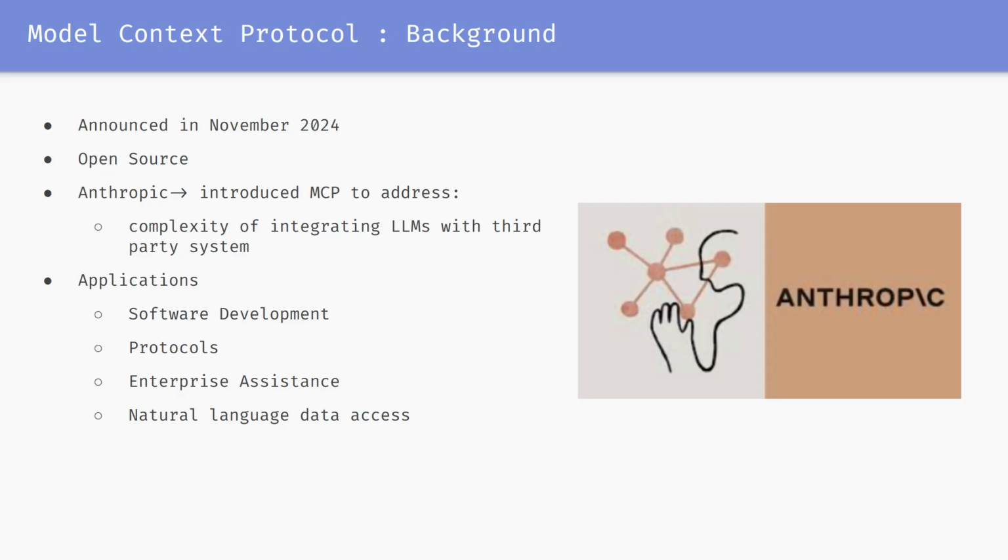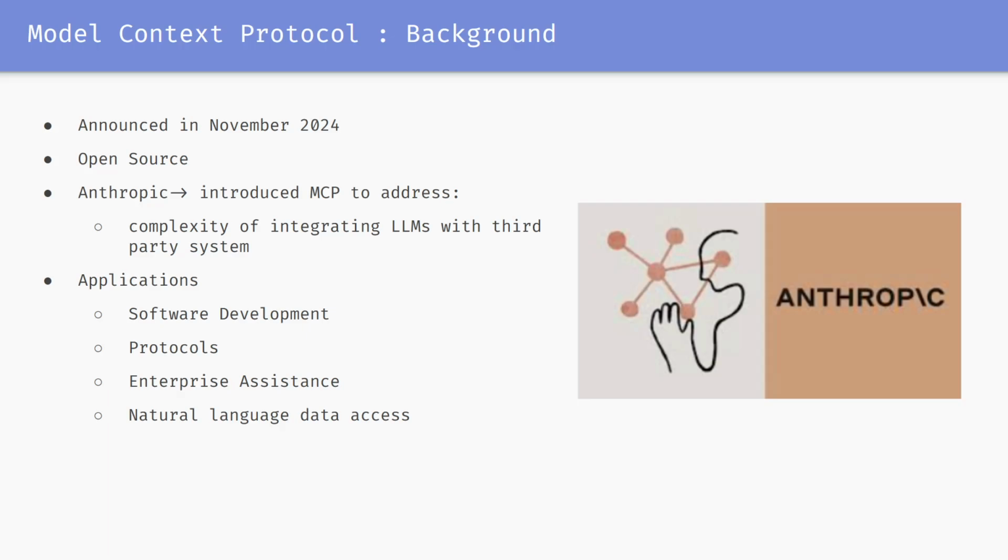Before MCP, developers often had to build custom connectors for each data source or tool, resulting in what Anthropic describes as an N times M data integration problem. MCP was, I would say, designed as a response to this challenge. It offers a universal protocol for interfacing any AI system with any structured tool or data layer. This protocol was released with software development kits in multiple languages, including Python, TypeScript, Java, and C.